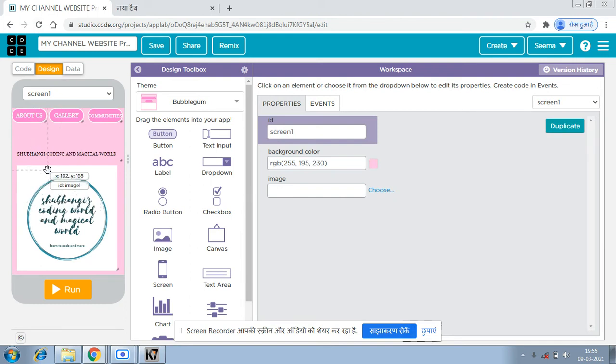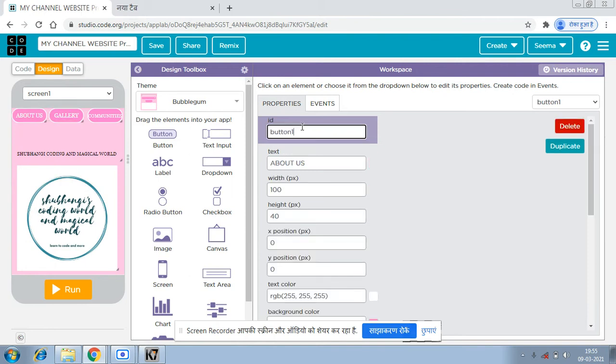After that, I'm going to create the button names, starting with about us, so that it will not create a problem for me. About us button, gallery button, so that I can know, and now the communities button. After that, let's create the about us screen.